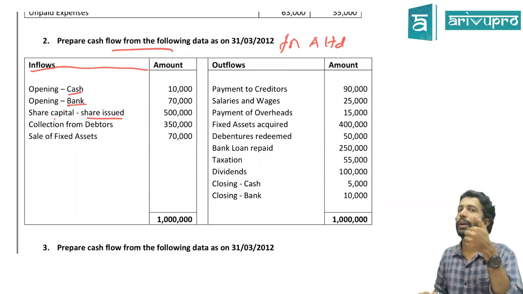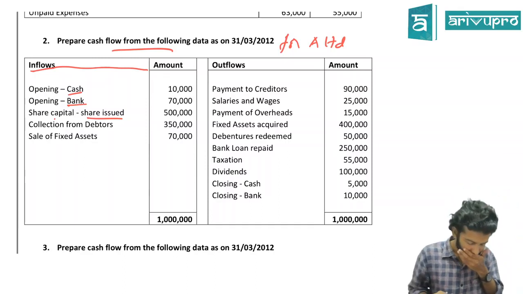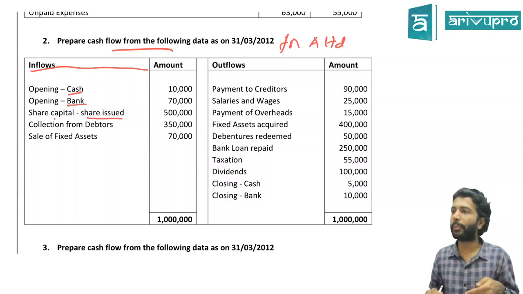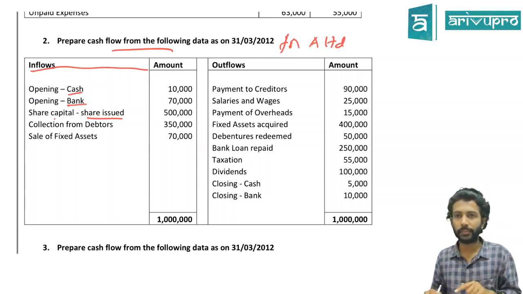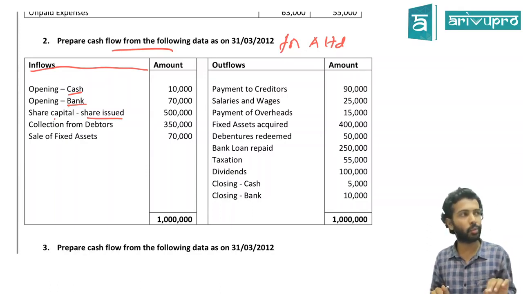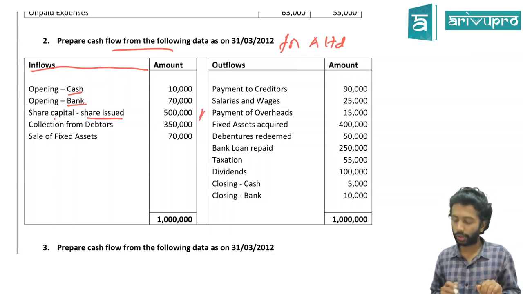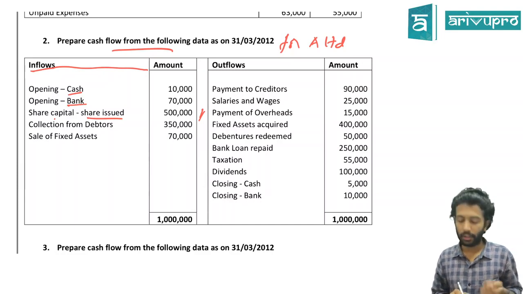Cash flow statement is also part of your financial statements. Financial statements will include P&L, balance sheet, cash flow statement, notes to accounts. So all this has to be prepared. Cash flow statement has to be prepared every year. So all this information they have given is during the year only. Something which has happened during the year. During the year we gave shares worth how much? Worth 5 lakh. So tell me which activity. Equity shares issued for 5 lakh rupees.